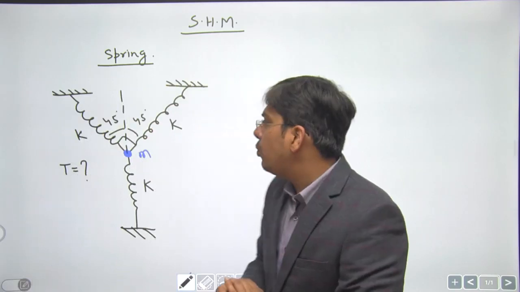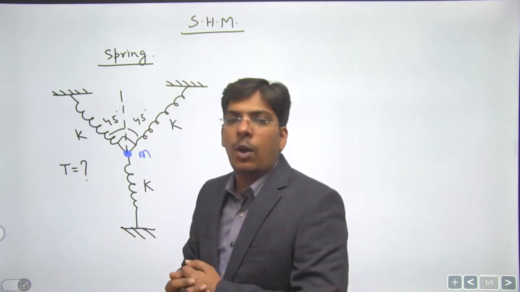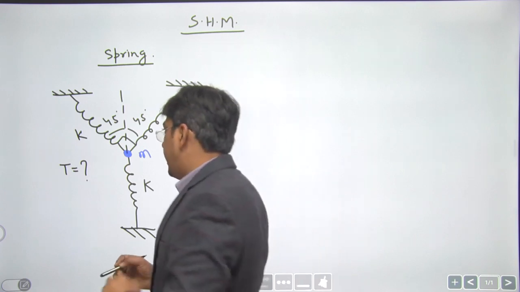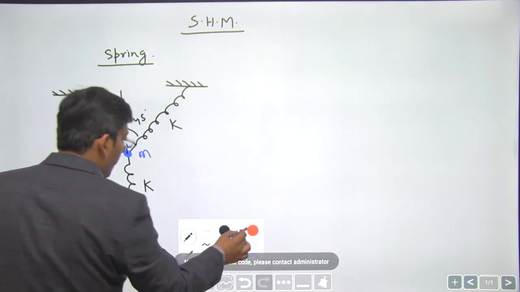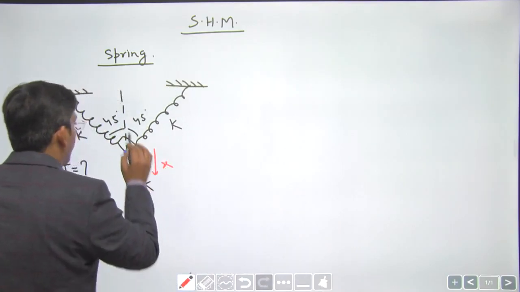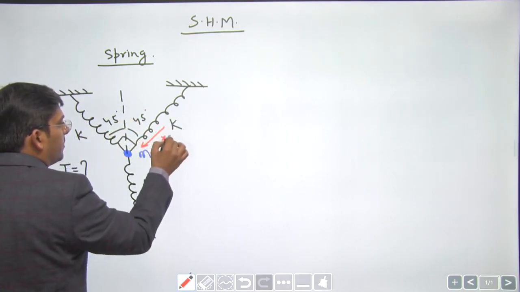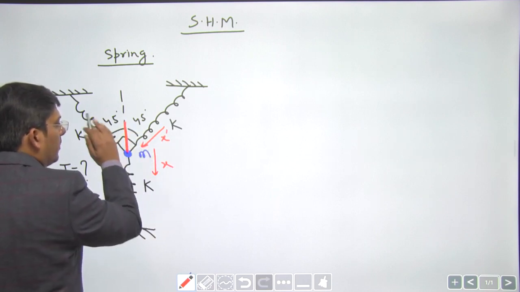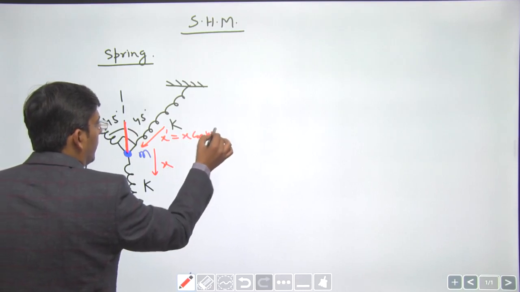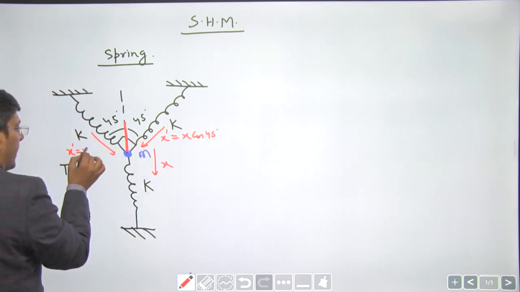See, how do we do this type of question? We cannot treat this combination as either a series combination or a parallel combination. So we have to go by the conventional method here. Suppose the block moves by distance x. The component of x, that is x dash, by which this spring stretches is x cos 45. This spring also stretches by x cos 45.